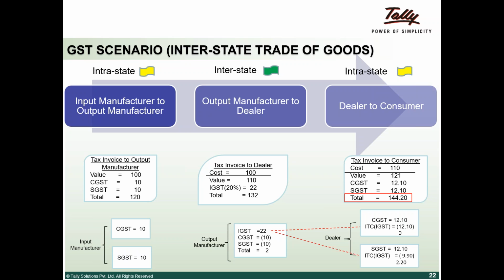How he takes it is, as I told you, IGST credit should first be utilized for IGST, after that CGST, then SGST. IGST is not there in this transaction, so I have taken it as CGST first. 12 rupees 10 paisa has been utilized out of 22 for CGST, and whatever the residual is adjusted against SGST. Net, 2 rupees 20 paisa he has to pay for SGST.